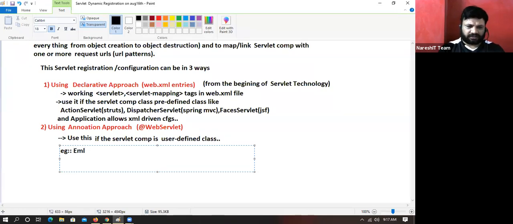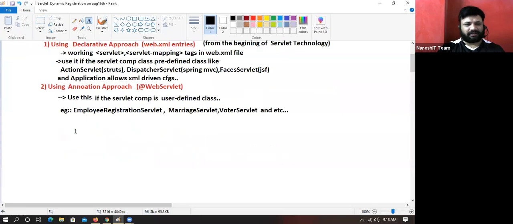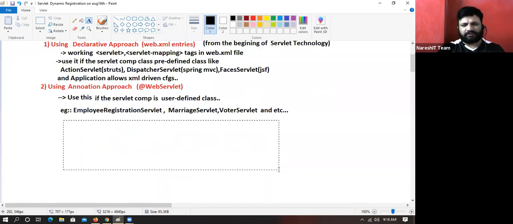Employee registration servlet, marriage servlet, voter servlet, and so on. These are purely user defined.